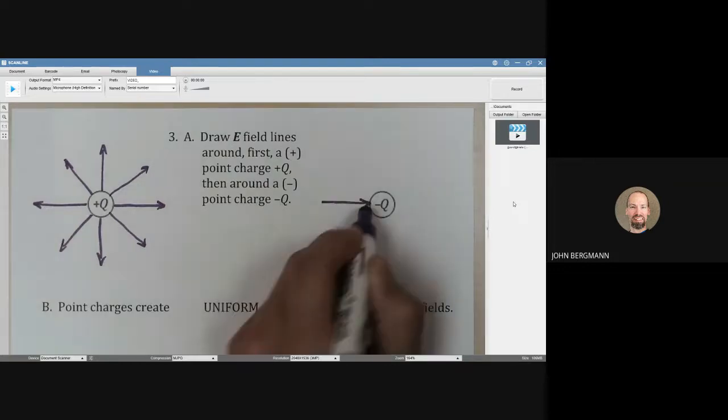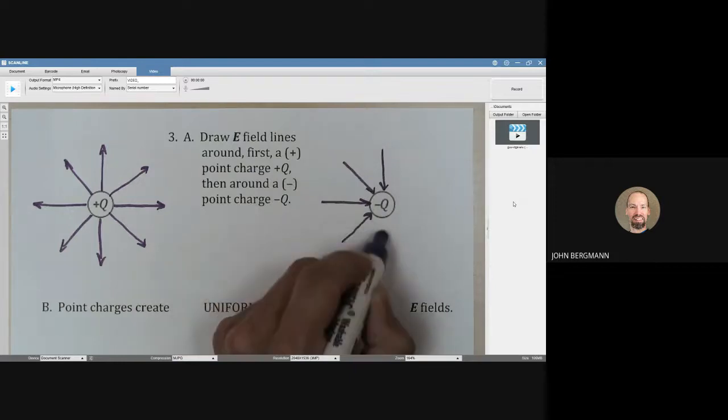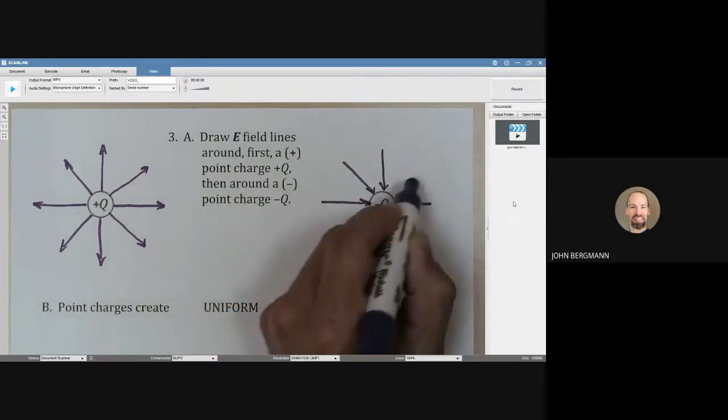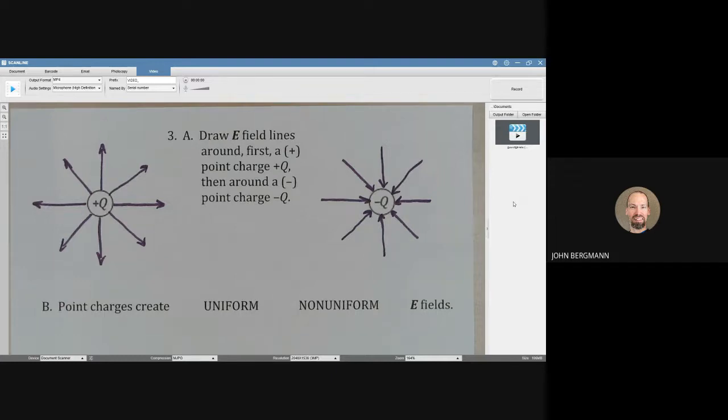Similarly, electric field lines end or terminate on negative charges. And so we need to make our arrows point toward a negative charge like that. By showing the number of field lines on the left equal to the number on the right, I've deliberately drawn 8 in each case. That is an indication that the magnitude of this positive charge is equal to the magnitude of that negative charge. In any drawing where 2 charges are together, the number of field lines should give you some indication of the magnitude of the charge.